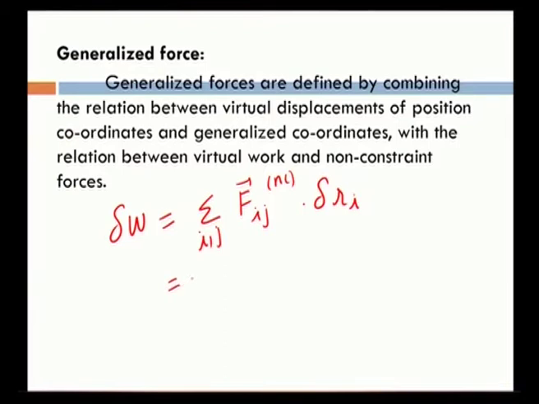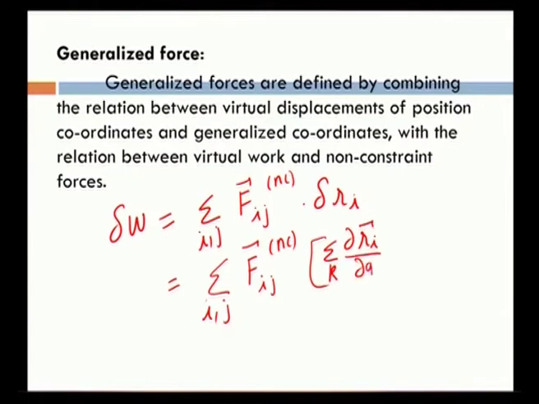Then this δr_i can be expanded as summation over k of ∂r_i vector by ∂q_k into δq_k. So, this is how that virtual work can be expanded.